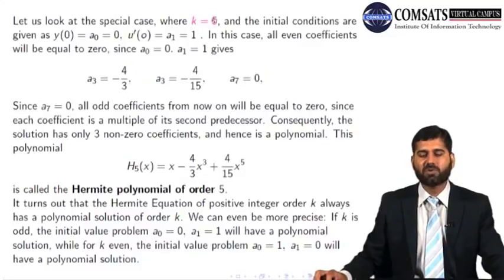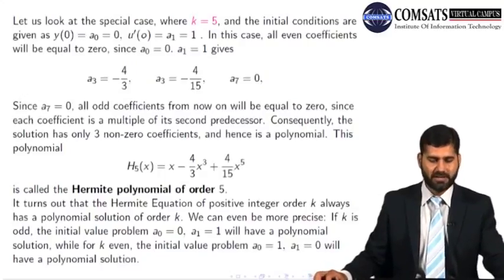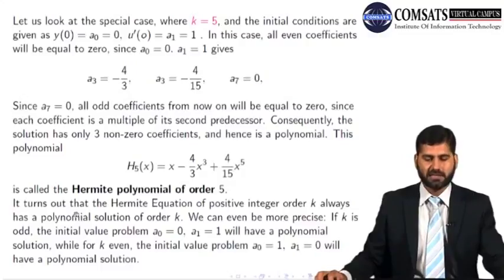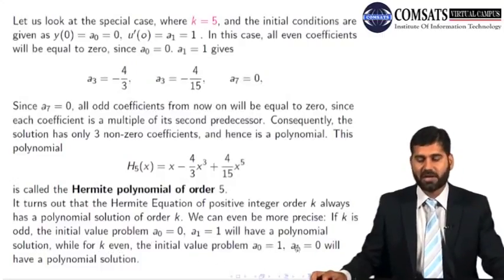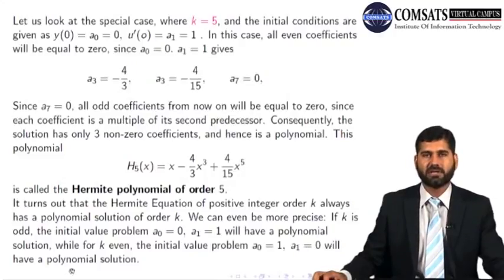If I take k is equal to, let's say, 4, and I arrive at some polynomial, that will be a Hermite polynomial of order 4, and so on. All right? It turns out that the Hermite equation of positive integer order k always has a polynomial solution of order k. We can even be more precise. If k is odd, the initial value problem a0 is equal to 0, a1 is equal to 1 will have a polynomial solution, while for k even, the initial value problem a0 is equal to 1 will have a polynomial solution.